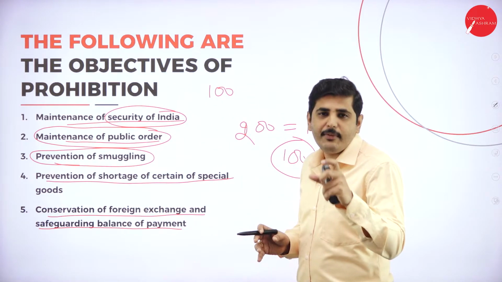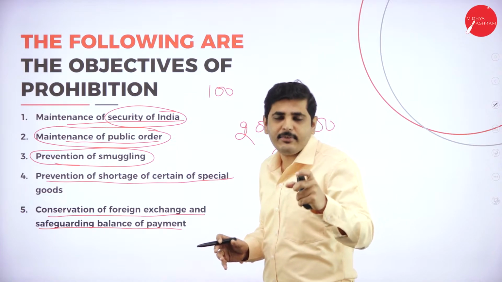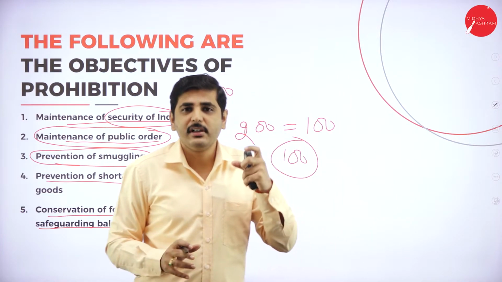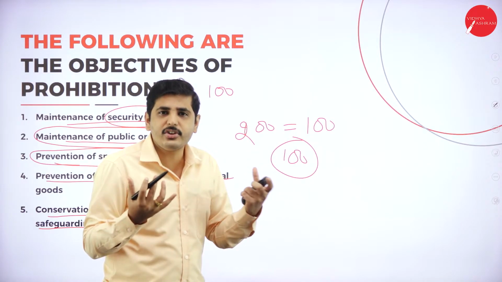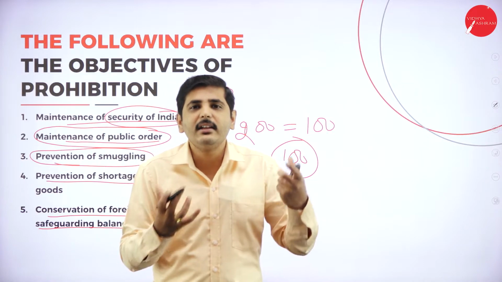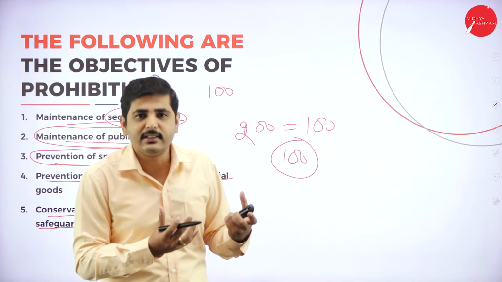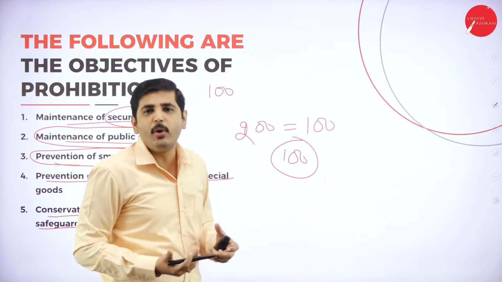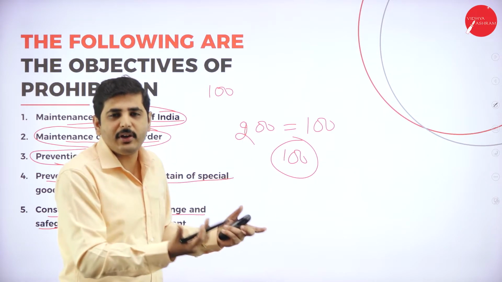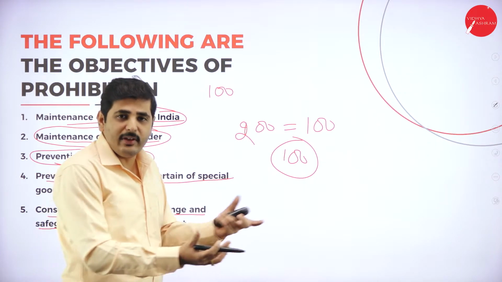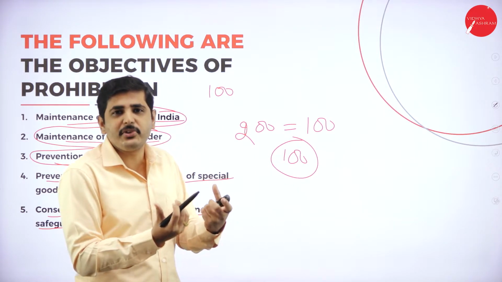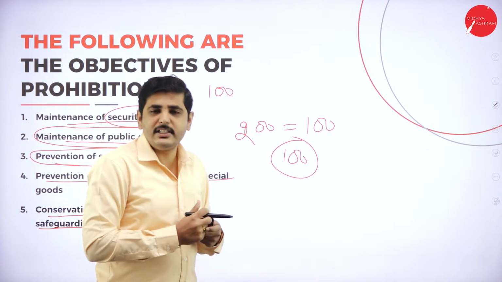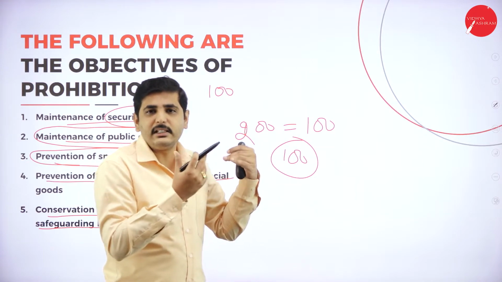When we have a large amount of foreign exchange reserve, the value of our money will increase. When we export more than import, the value of our currency will increase. But when we import more than export, the RBI will have to reduce the value of the currency in order to encourage export.